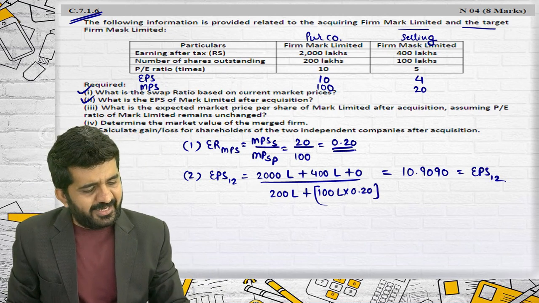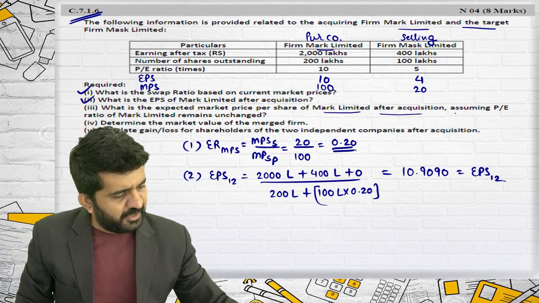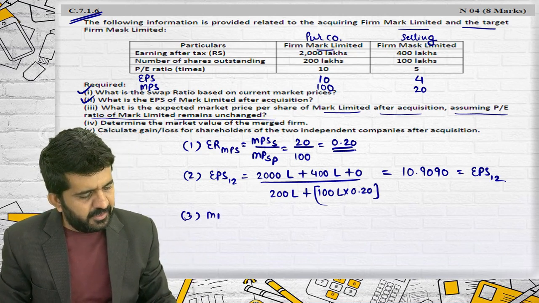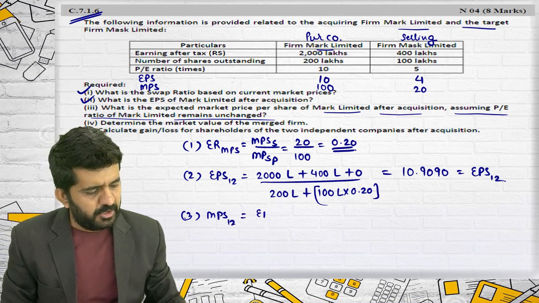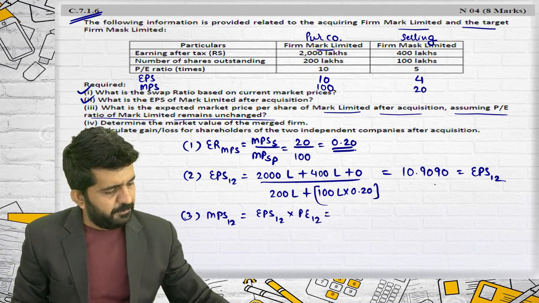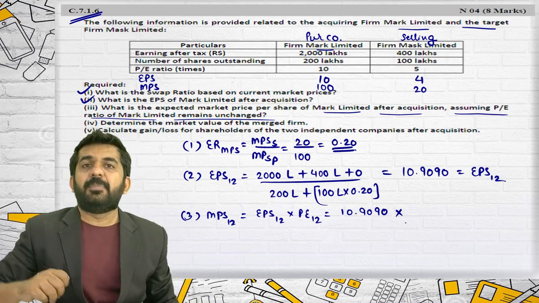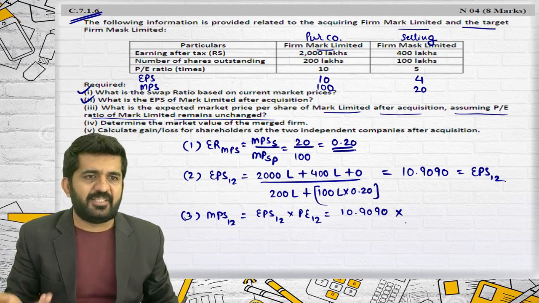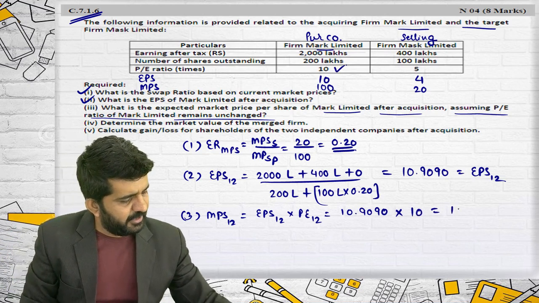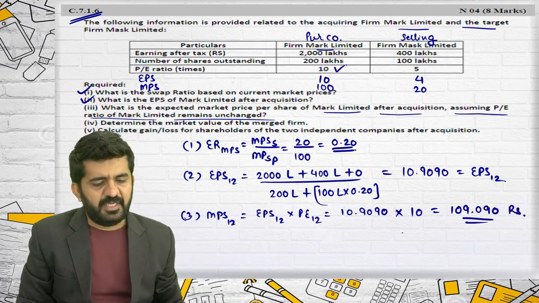Third, what is the expected market price of Mark Limited, which is purchasing company, after acquisition, assuming PE ratio of Mark Limited remains unchanged? MPS 1-2 is equal to EPS 1-2 multiplied by PE ratio of 1-2. EPS 1-2 is 10.9090. PE ratio of 1-2 is not given. They have said that it remains the same. What was PE ratio before? 10. It still remains 10. So 109.090 rupees will be MPS 1-2.